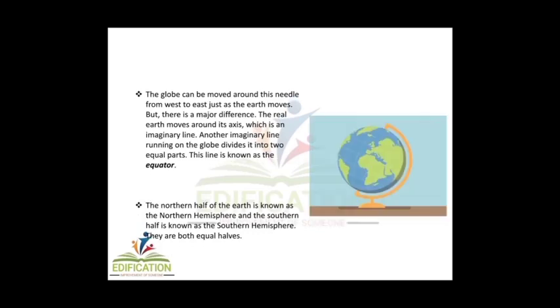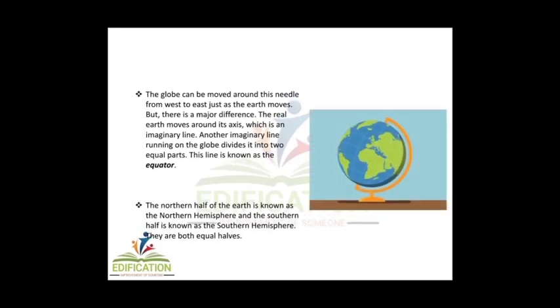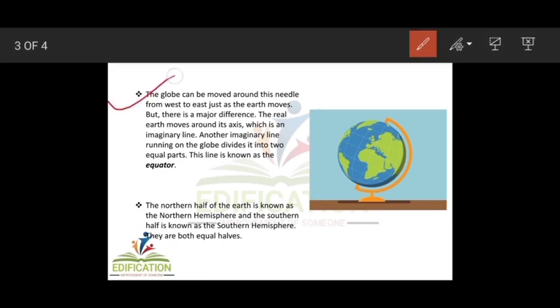Next is our third point. The globe can be moved around this needle. This is the needle, and around this needle the globe moves from west to east, just as the earth moves, but there is a major difference. The real earth moves around its axis, which is an imaginary line. This is the axis, and this one is the imaginary line.